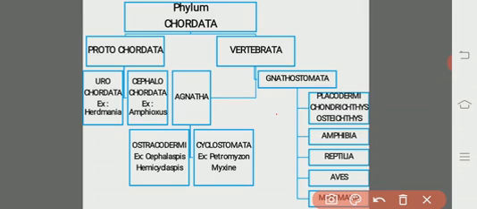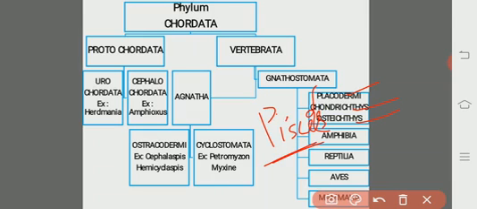One is the placodermi, another is the chondrichthyes, followed by osteichthyes. These 3 classes are collectively called the superclass Pisces or fishes.